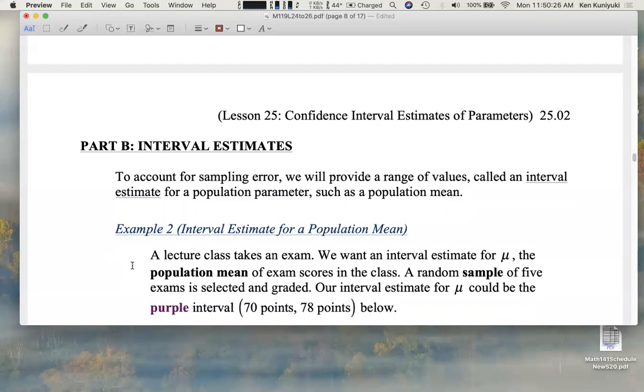So I'd like to get an estimate for the population mean for the class, the population mean of the 1,000 exam scores in the class. Now, Igor does not have time to grade all 1,000 exams tonight, but Igor could take a random sample of 5 tests, grade those, and give me point and interval estimates for mu based on his sample mean, x bar, and also some measure of spread, as we'll see.